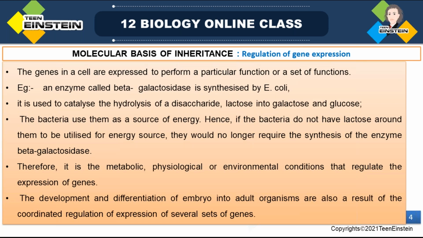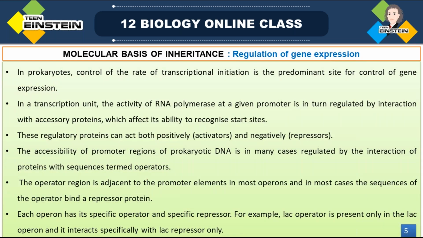So hope it's clear. Next, in prokaryotes. In eukaryotes, we have already said we can regulate gene expression at several stages. But in the case of prokaryotes, the main or predominant site for the control of gene expression is by controlling the rate of transcriptional initiation. Okay. So in prokaryotes, how can we control?